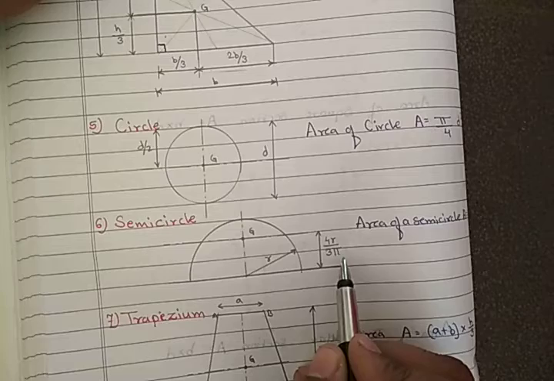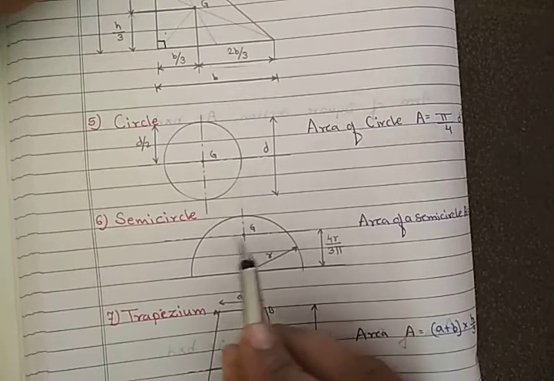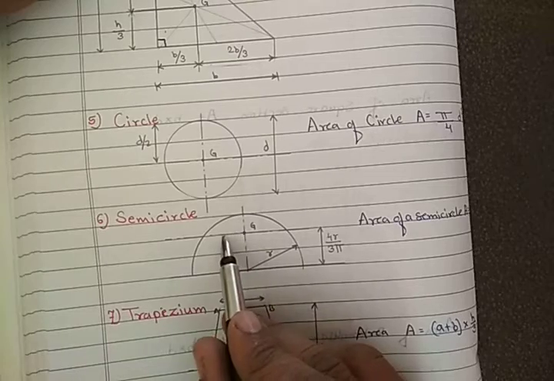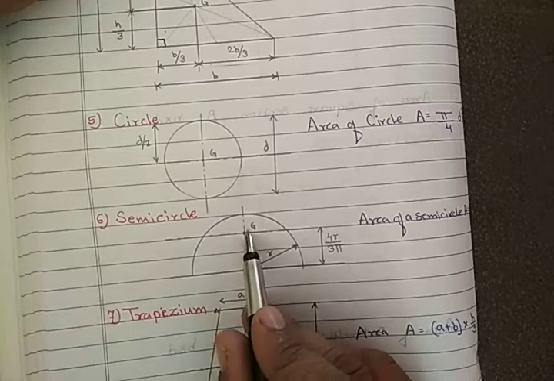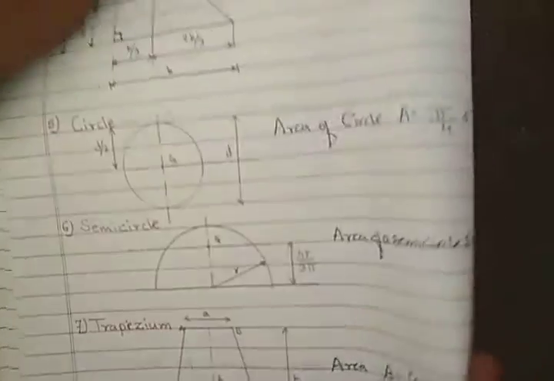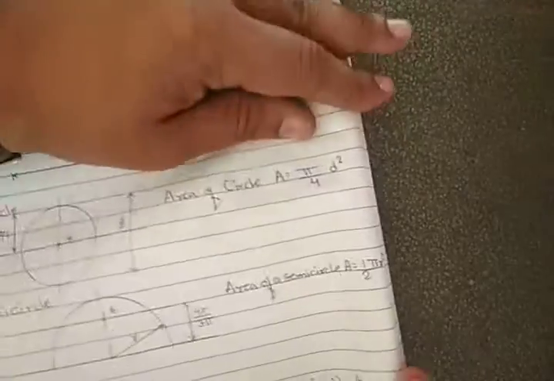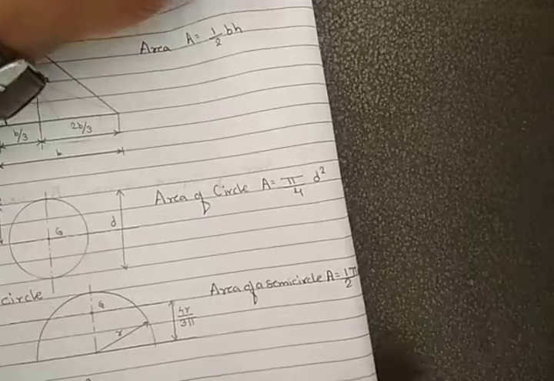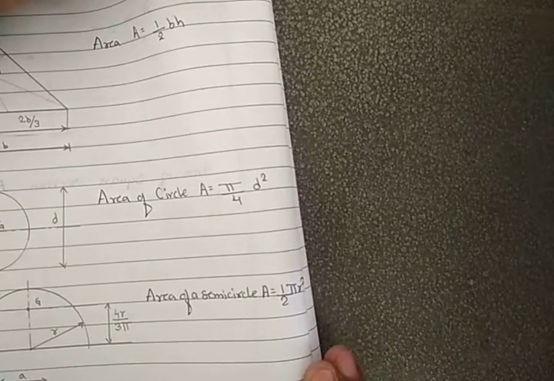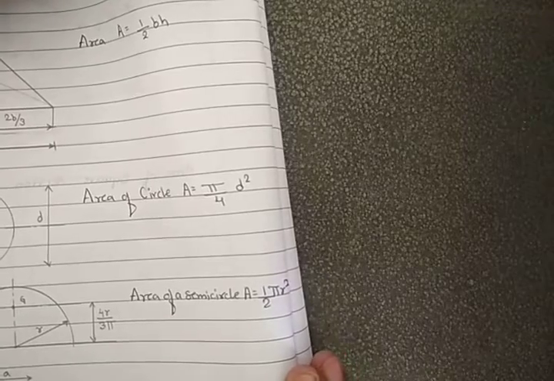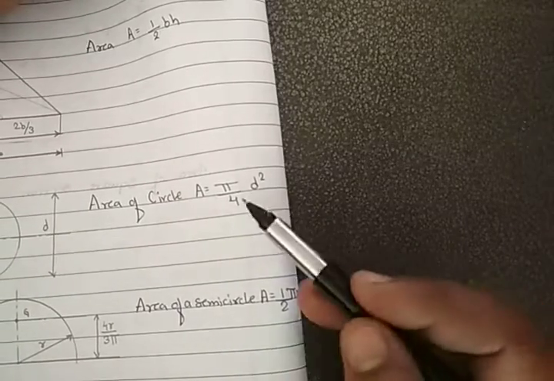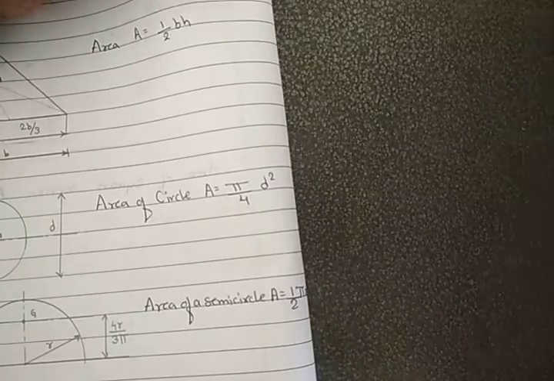With this formula we can find the centroid of a semicircle. It may be found somewhere here, and r is nothing but the radius of the circle, and the area of a semicircle is half pi r square, half of the circle's area.